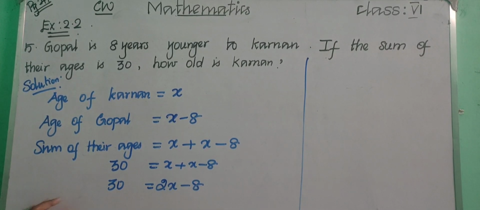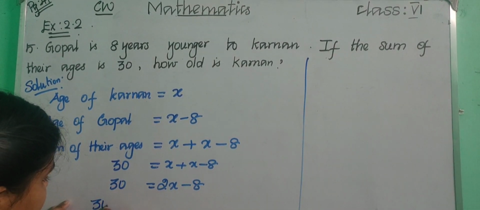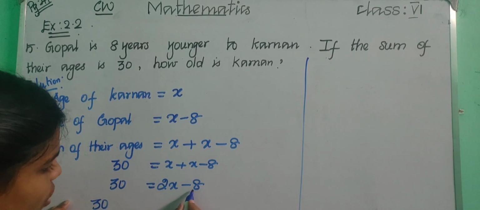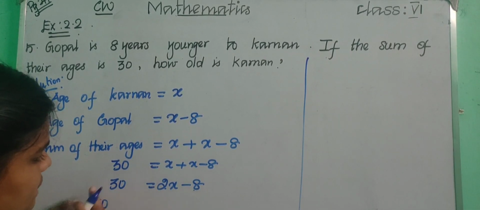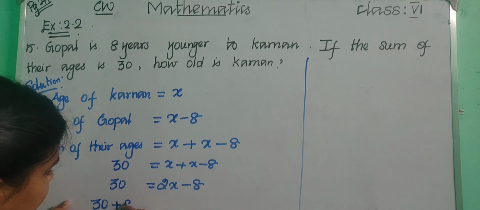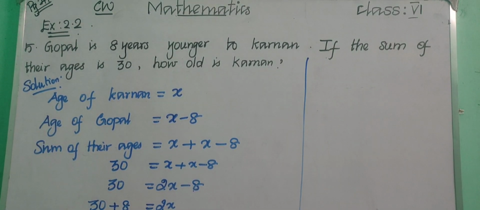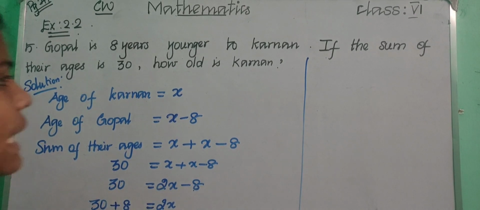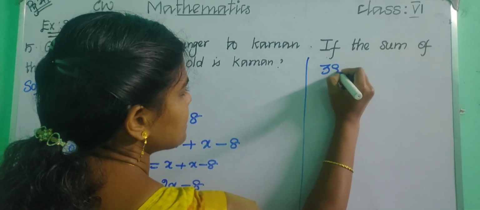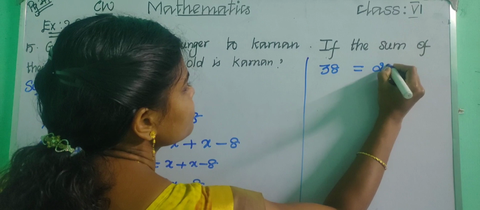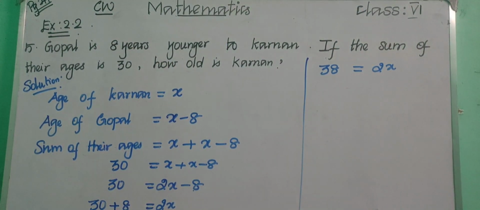So we can get 30. Here we have minus 8. If we move this to this side, it will be plus 8. 30 plus 8 equals 2x. Is it clear, children? 30 plus 8 equals 2x. So 30 plus 8 is 38. We can write 38 equals 2x. Now keep x on one side and the constant on the other side.